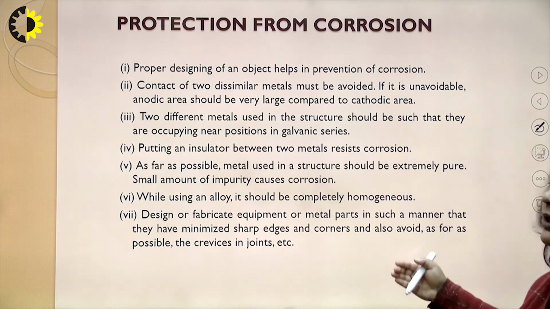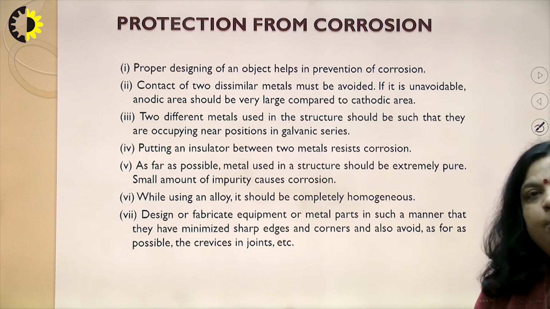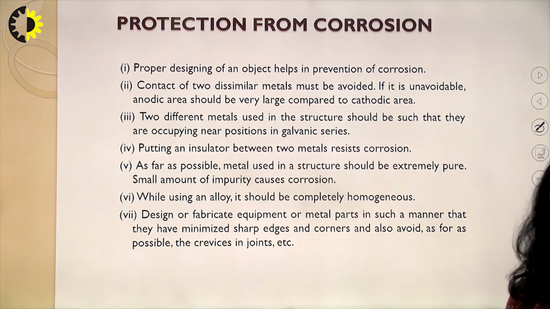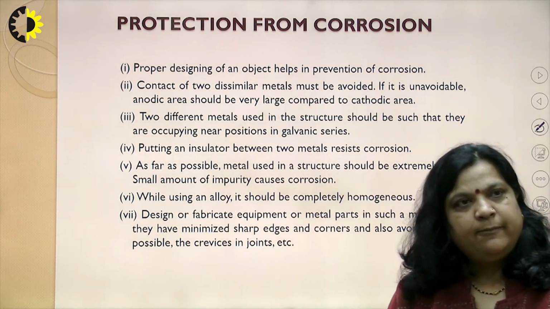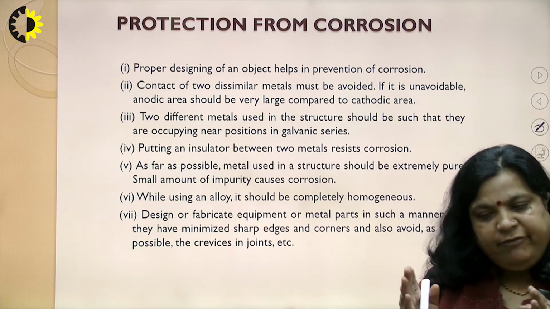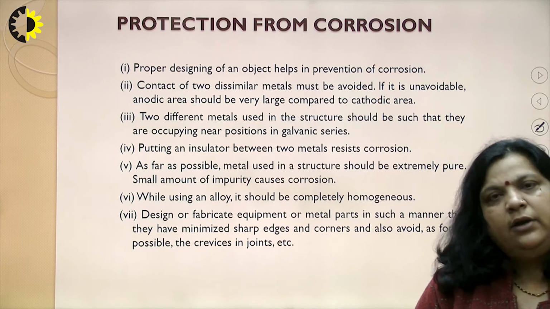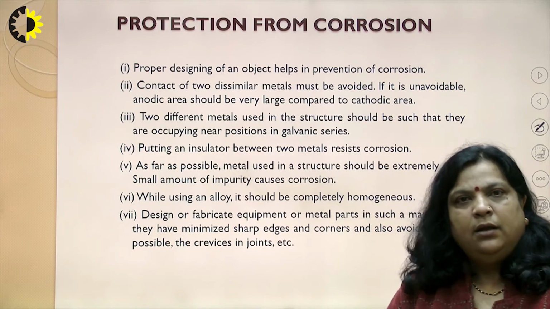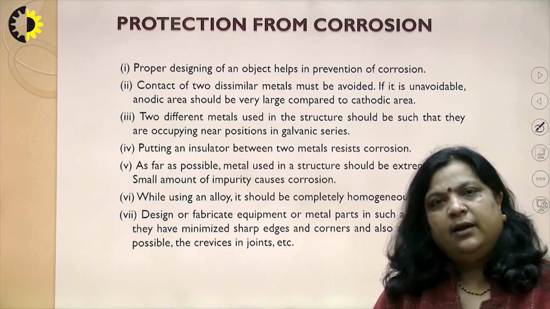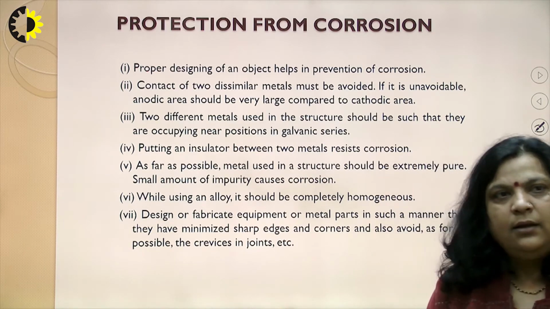These are the simple terms. First, proper designing helps in prevention of corrosion. If two dissimilar metals are in contact, it must be avoided. If it is unavoidable, then the anodic area should be larger as compared to the cathodic area.